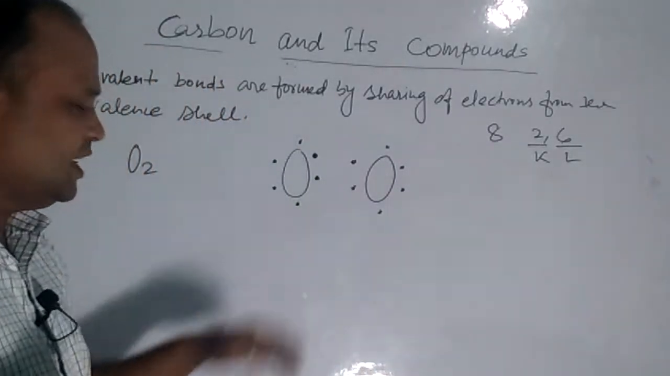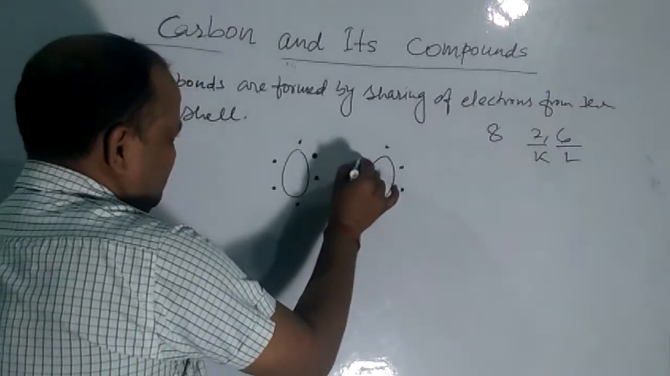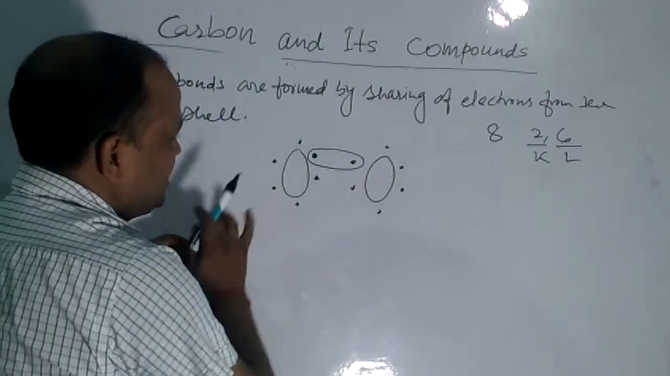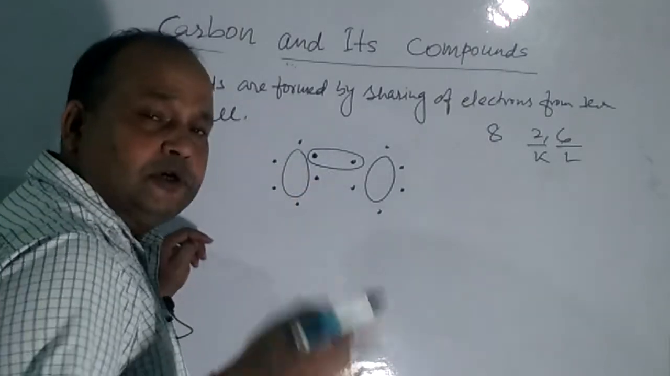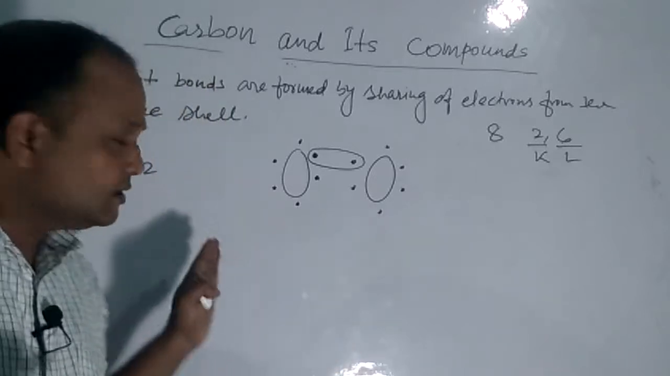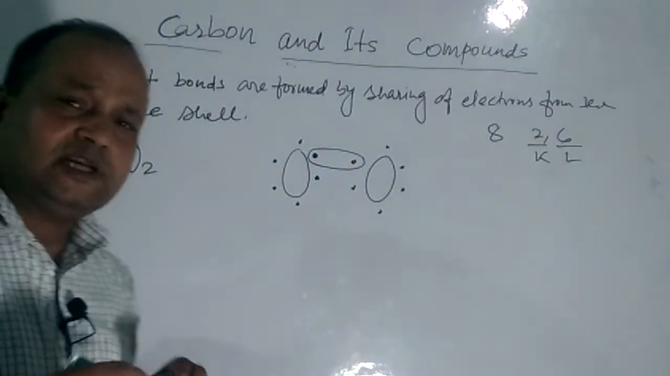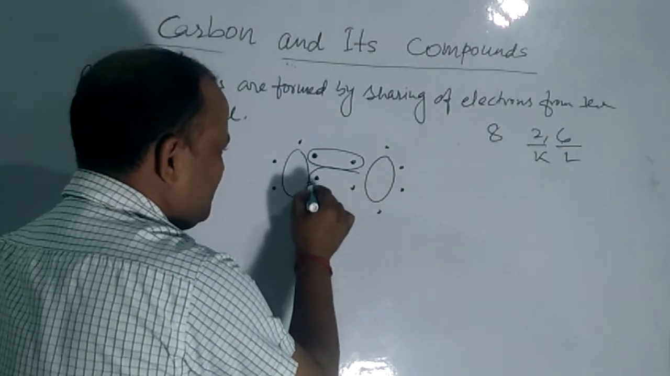Now both the oxygen atoms have got 6 valence electrons. So if it is shared like this, this oxygen has got 2, 4, 5, 6, 7 electrons. So to get the nearest noble gas configuration, it has to go for the next bond.